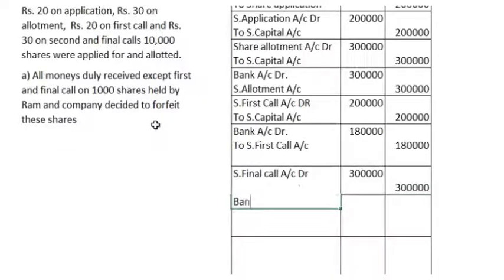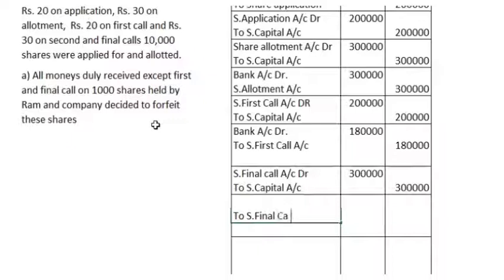So bank account debit to share final call account. Actually, we have to receive 3 lakh, but we won't receive on these 1,000 shares, that is 30,000 rupees. So the remaining balance we will receive is 2,70,000 rupees.